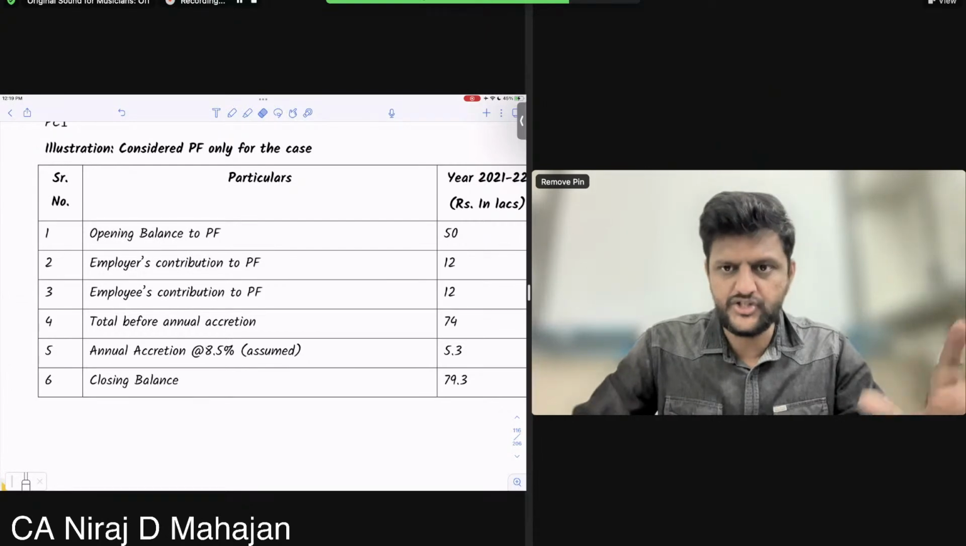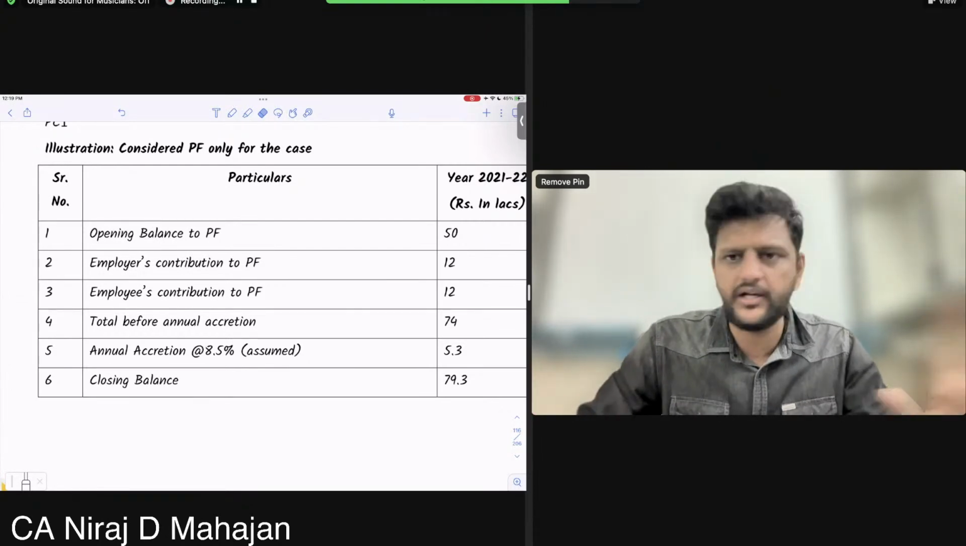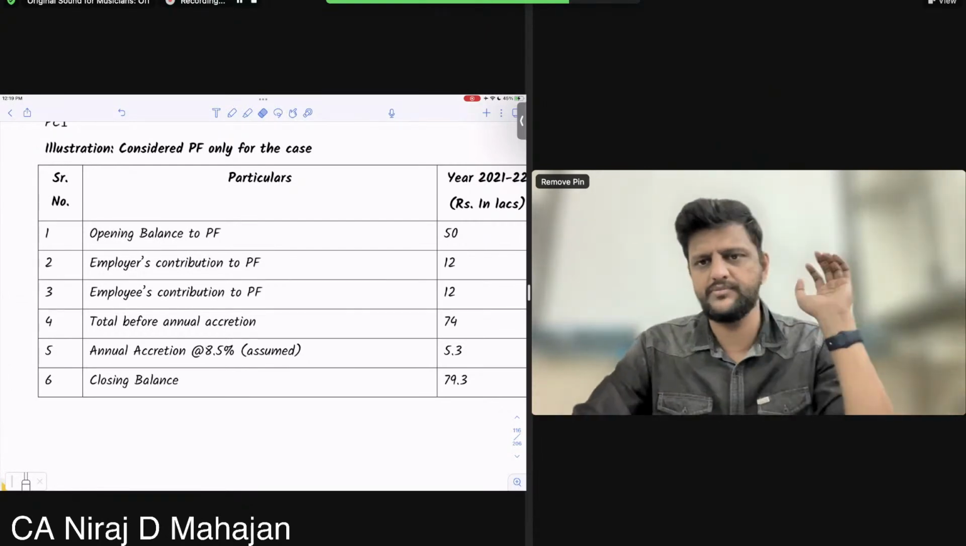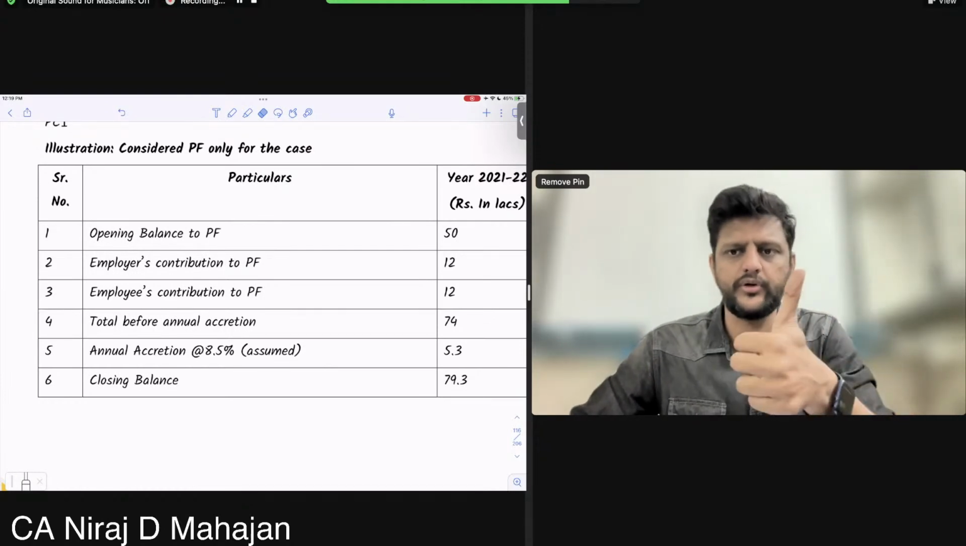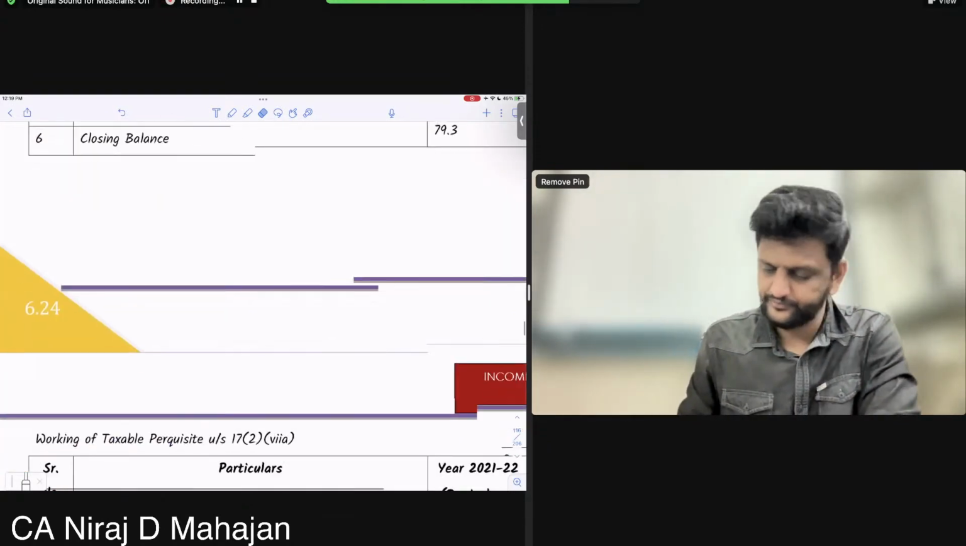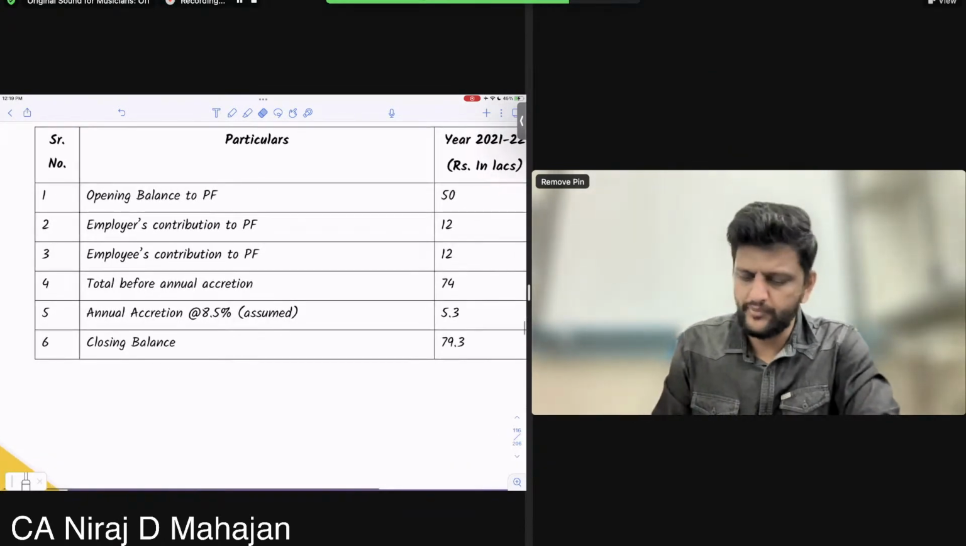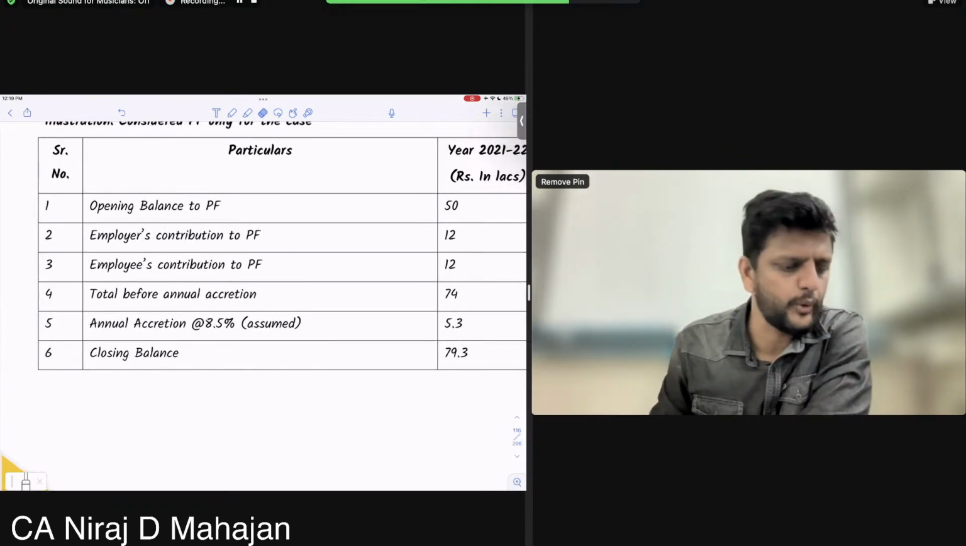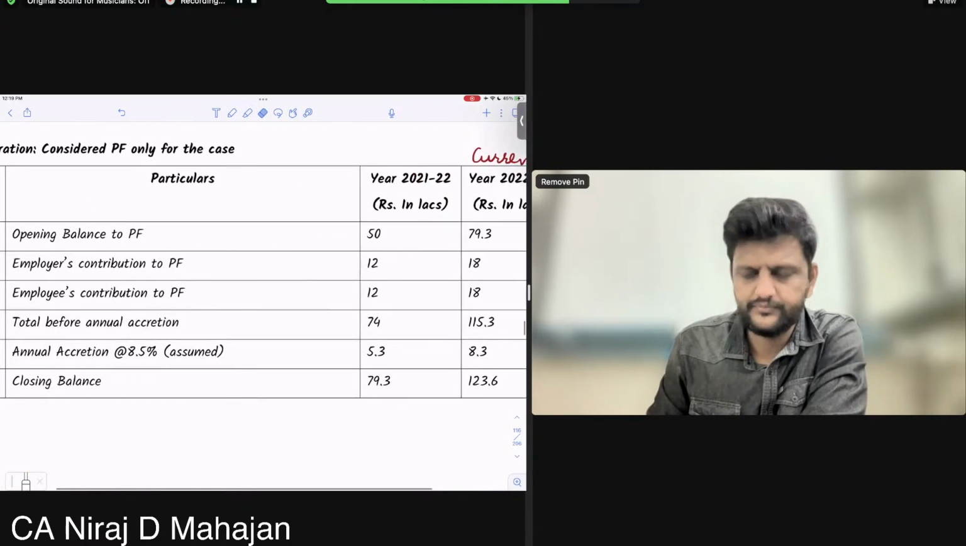What is the annual accretion? Annual increase 5.3. Clear till here? Therefore my closing balance is 79.3. Okay till here? All of you okay? Use common sense. Closing balance of 1 year will be opening balance of the next year or no? Simple. Understood?